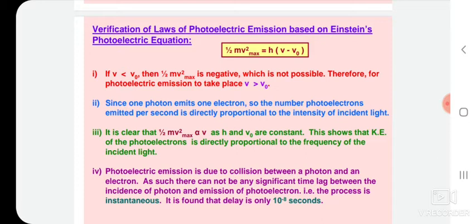Photoelectric emission is due to the collision between a photon and an electron. As such, there cannot be any significant time lag between the incidence of the photon and the emission of the photoelectron. That is, the process is instantaneous. A delay between both processes of only 10 to the power of minus 8 second is found.